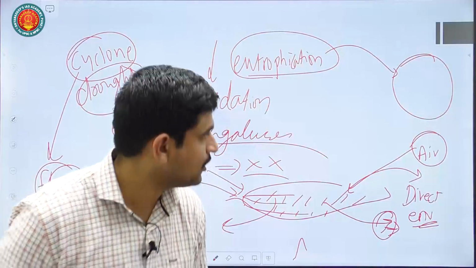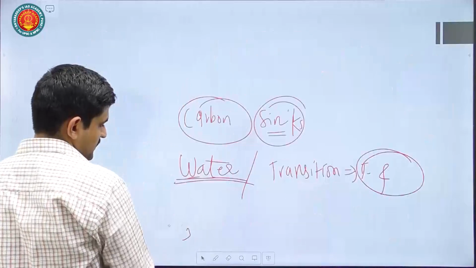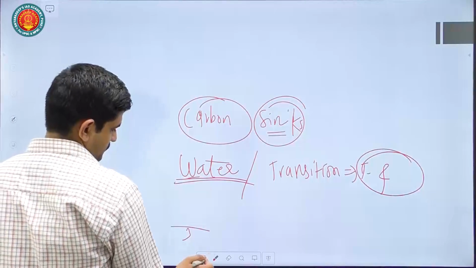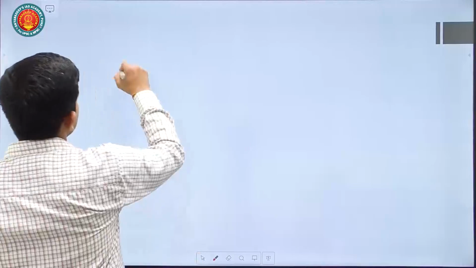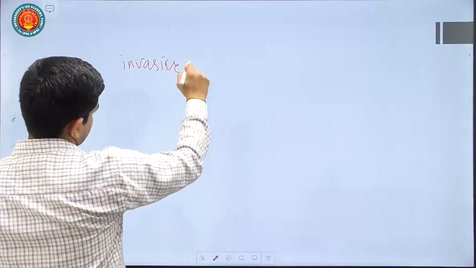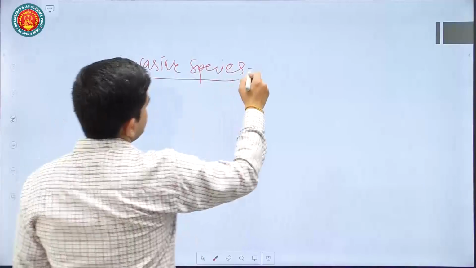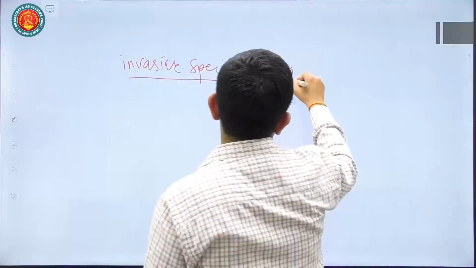Lastly, you can also talk about the introduction of invasive species in the wetland. For example, there is a species called water hyacinth.